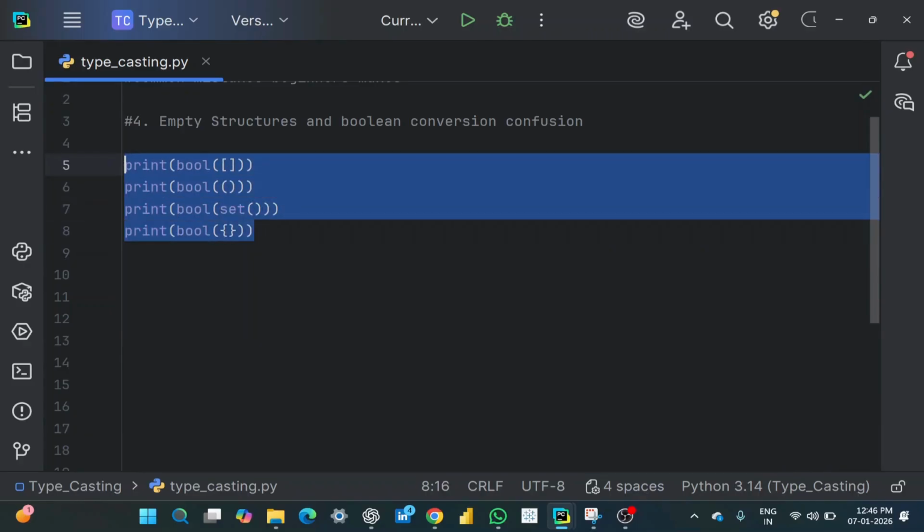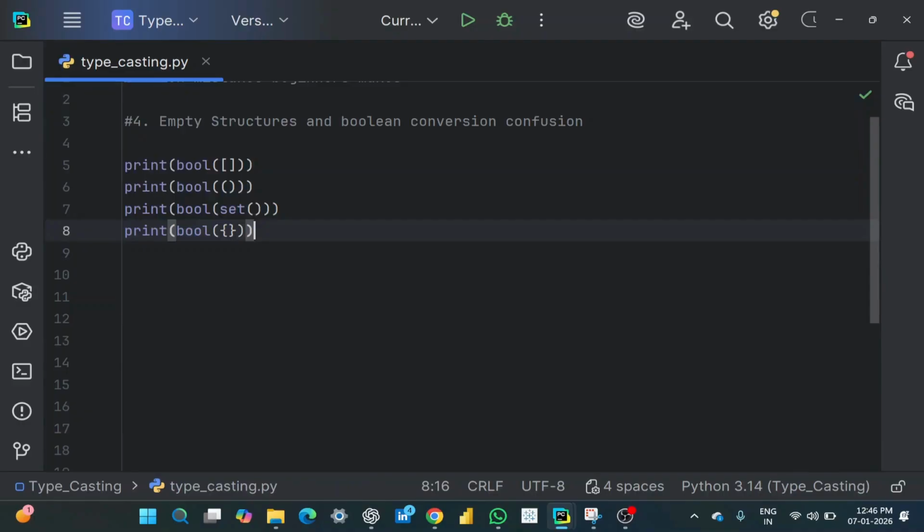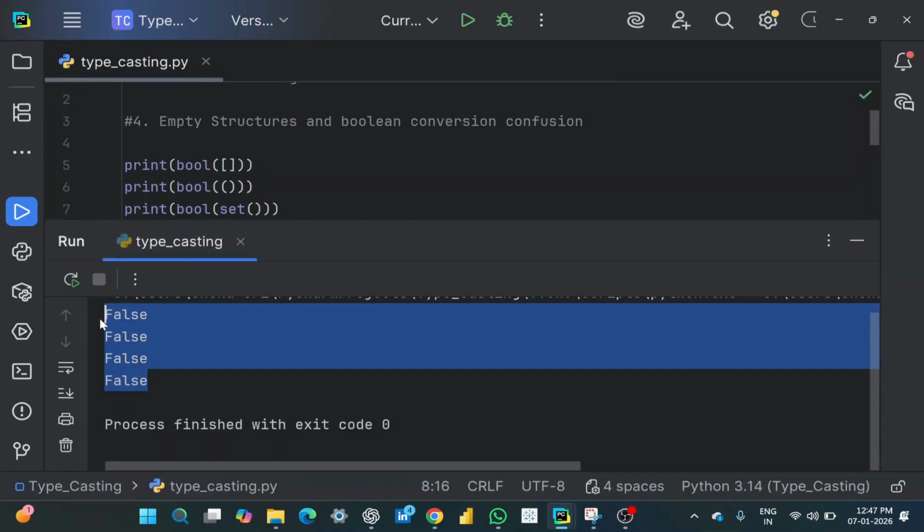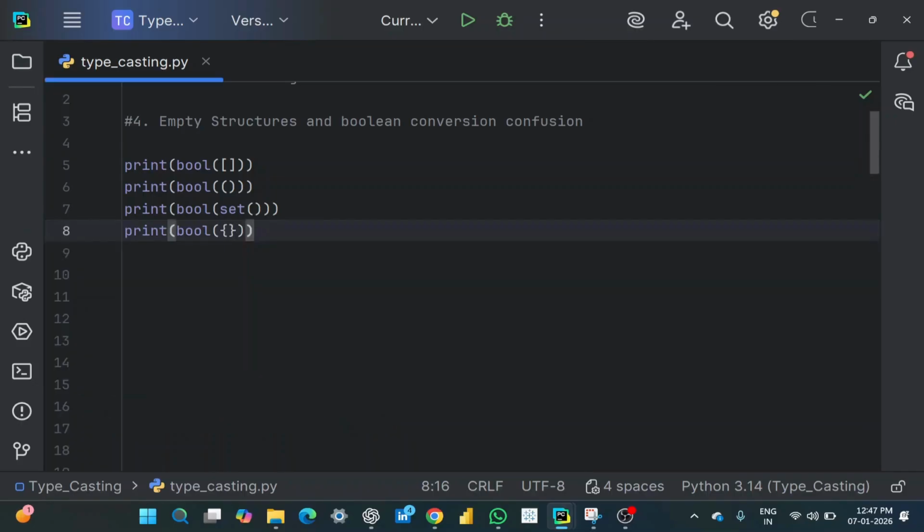Let's check what will be the output of all of these empty data types. See, the output here is False. If you want the output to be True, you should insert some value inside these data types.